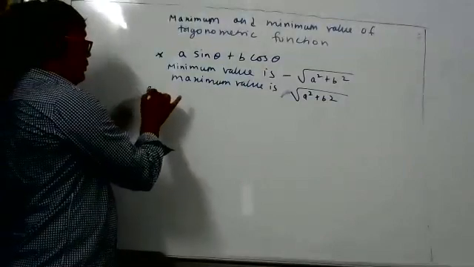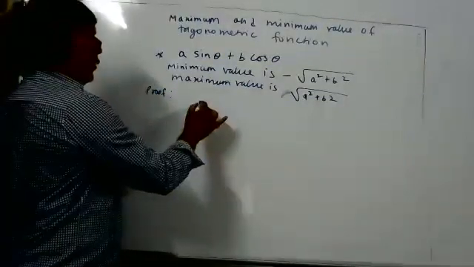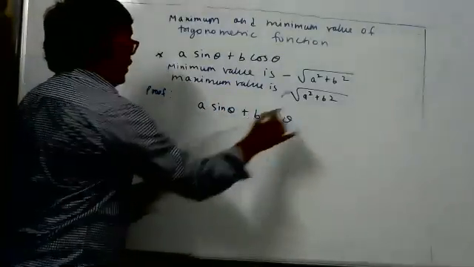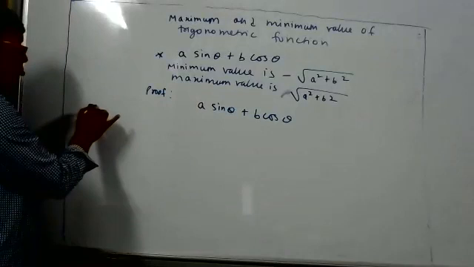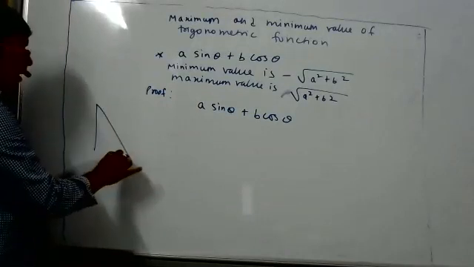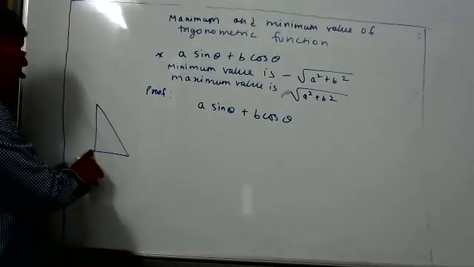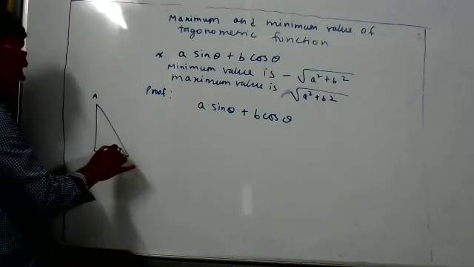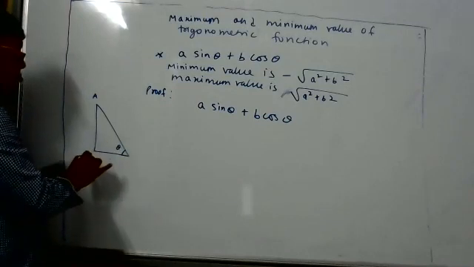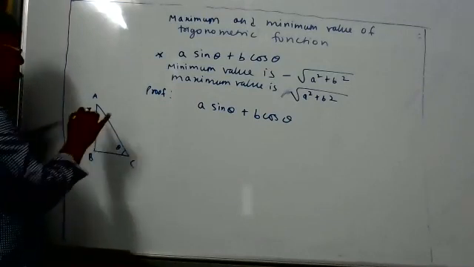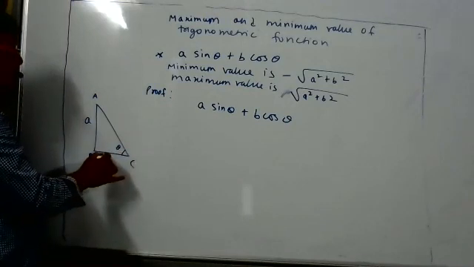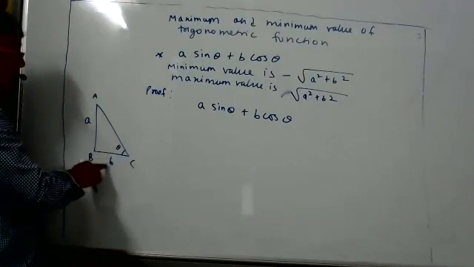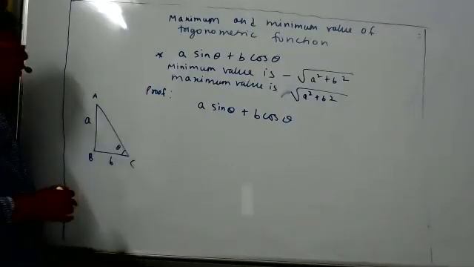Now the proof. People pay attention on the board. A sine theta plus B cos theta. All of you pay attention, don't write. Suppose I draw a triangle in which, this is theta, the opposite side length is A, the adjacent side length is B. So what will be the value of the hypotenuse?